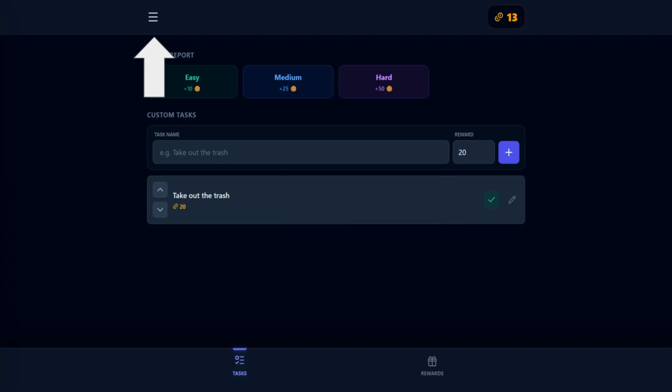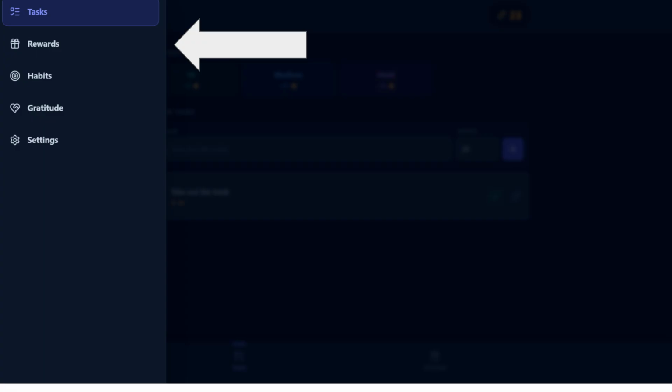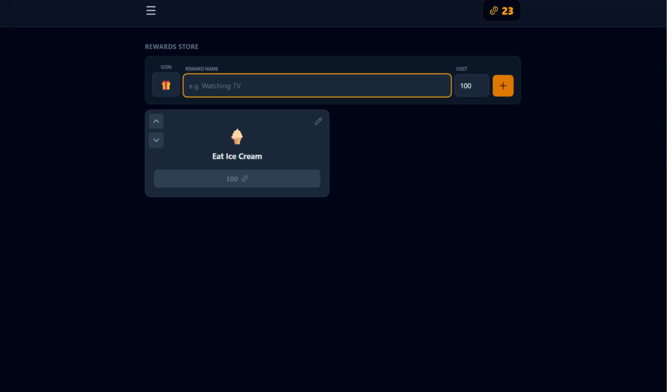Now let's go to the best part, the reward. Let's go up to our hamburger menu in the top left and head to reward. Now, setting the exact reward cost is easy enough, but let's go over it. You want to think of how many times you want to do your behavior to earn your reward. Let's say that you feel like taking out the trash 5 times is worth ice cream. That means we want to set the reward cost 5 times the amount of coins that you earn for your behavior. In this case, 20 coins is the payout for taking out the trash, and 100 coins is the price of ice cream.